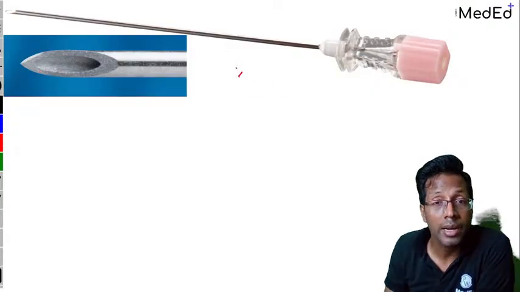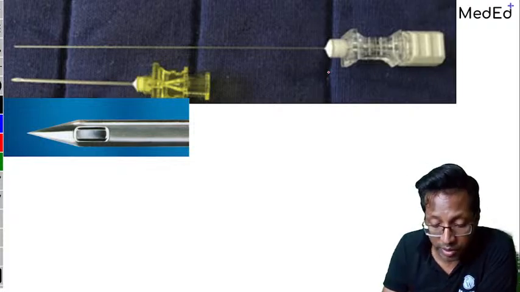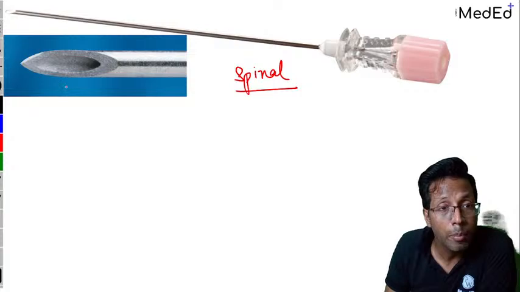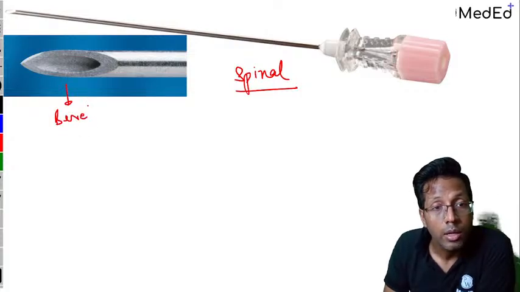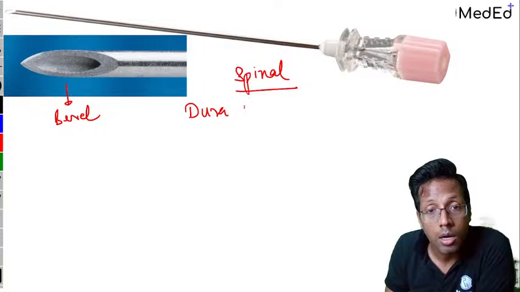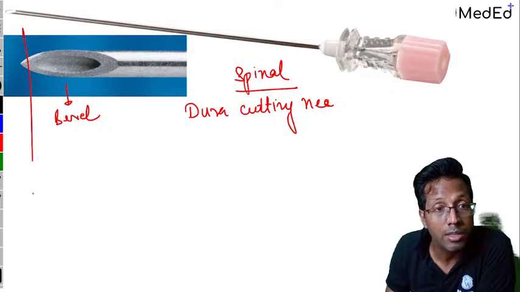This is what is called as a spinal needle, right? Two of them. There's also a spinal needle. But what's the difference between them? The first spinal needle that you see has got a tip which is bevel. It's got a bevel tip. This is called as a dura cutting needle. Dura cutting needle, because there is a bevel, it cuts the dura.